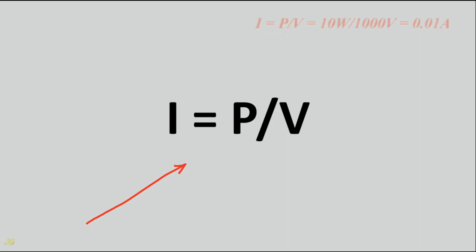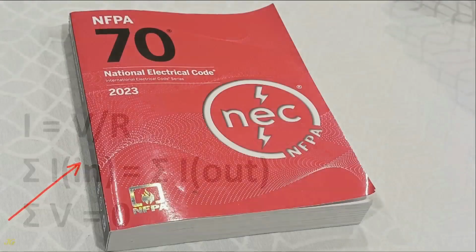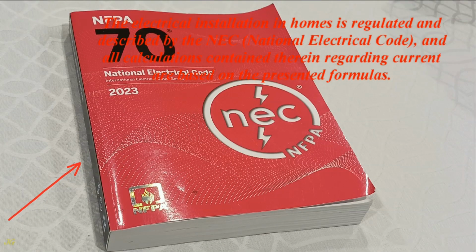equals 1/100th of an ampere. All of the electrical laws and formulas presented are essential when wiring a home to properly select the cables, overcurrent protection, etc. that power home electrical appliances. The electrical installation in homes is regulated and described by the NEC, National Electrical Code, and all calculations contained therein regarding current are based on the presented formulas.